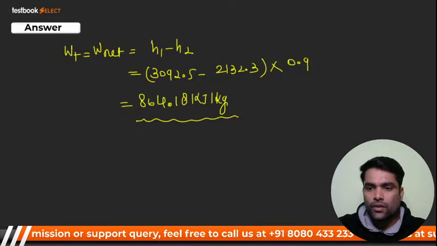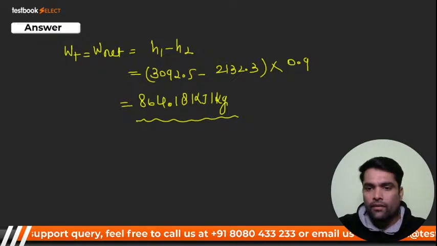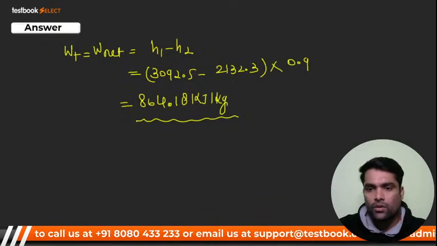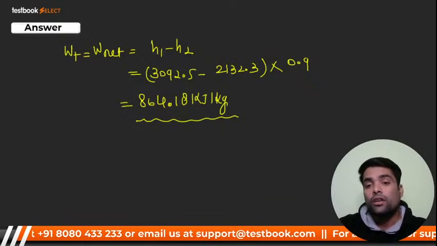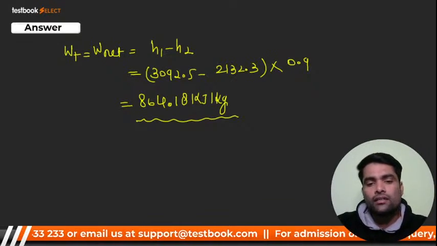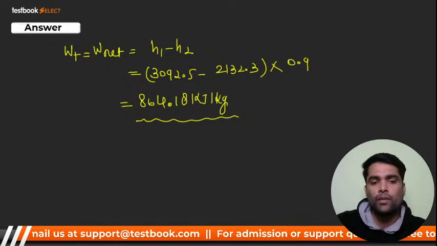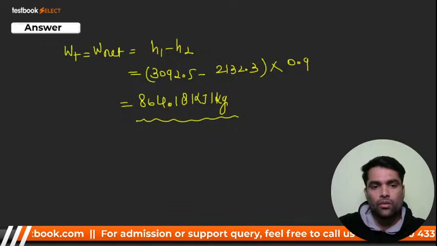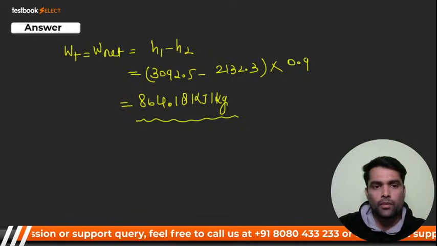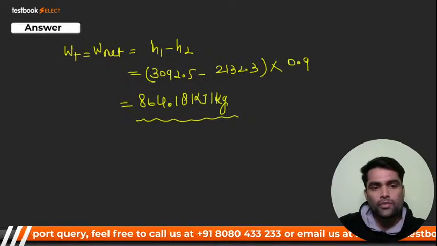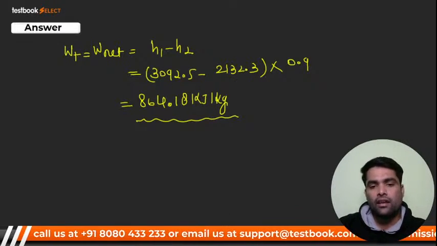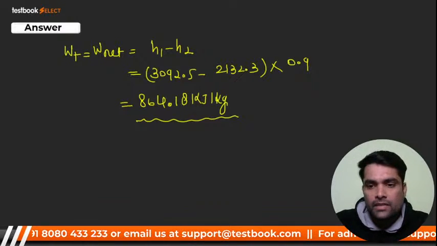A student asks: since the options in the question are given far apart, can we always take the dryness fraction as 0.9 without calculating it? No, you can't. I want to tell you that plus minus 5% error is allowed. So with 864.18, your option will be number 3, that is 860, within plus minus 5%.